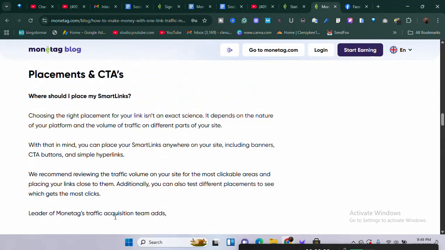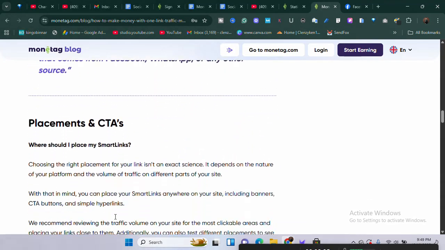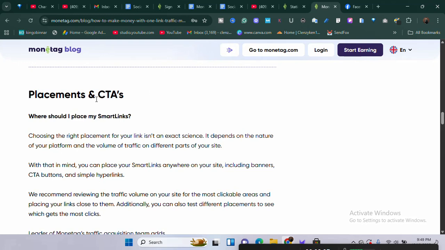And that means there's going to be an even higher click-through rate, and then the placement is good. As you can see, I say placement and click-through rate. Where should I place my smart link? Choosing the right place for your smart link isn't an exact science. It depends on the nature of your platform and the volume of your traffic.